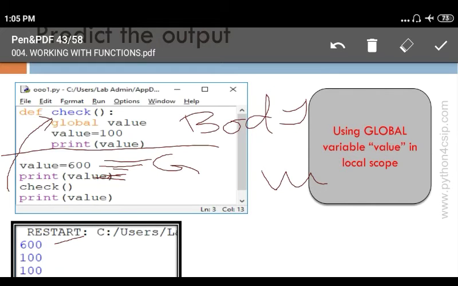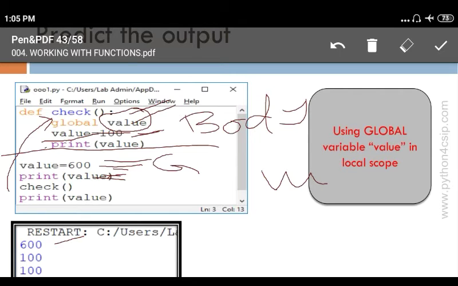If we do not declare this particular line, the variable value equal to 100 will become a local variable. But we want to tell the compiler that I am not going to declare a local variable; I want to access the global variable's value. So this line tells the compiler I am going to access the global variable's value.